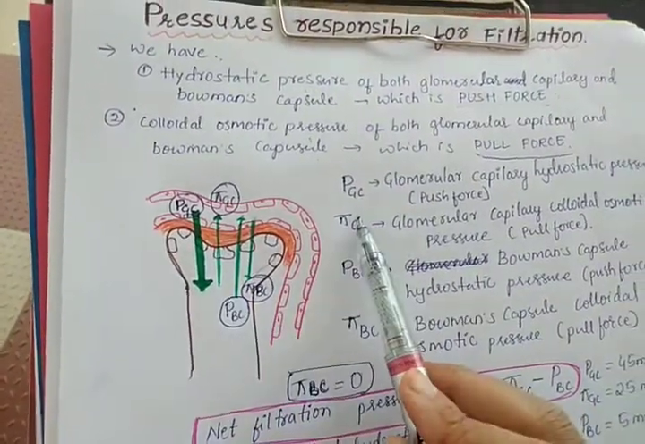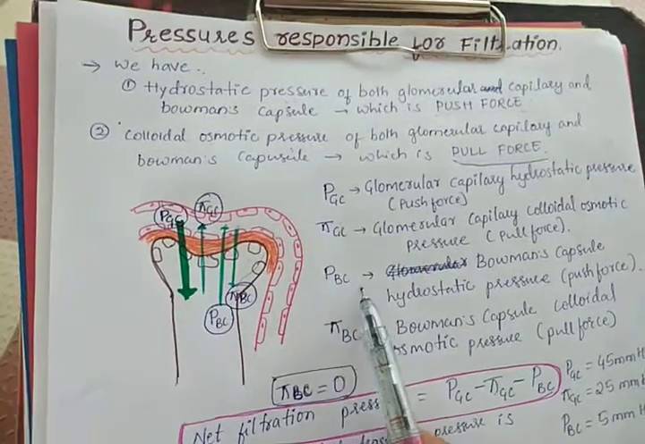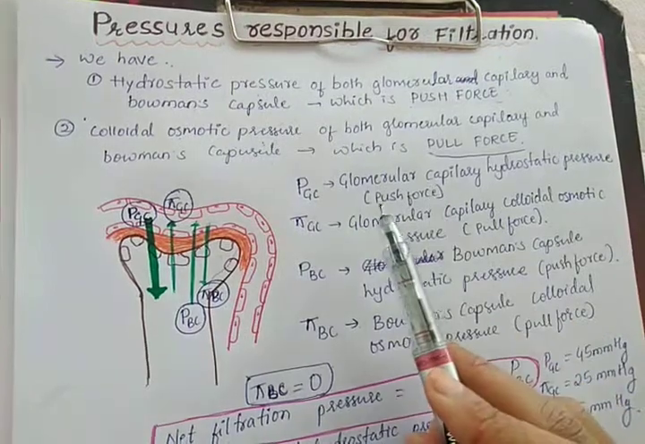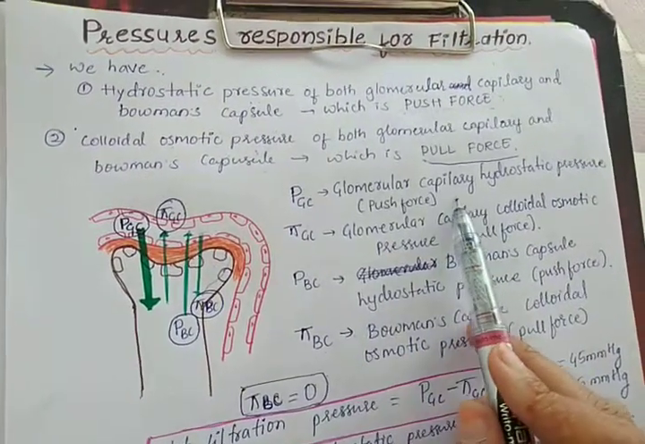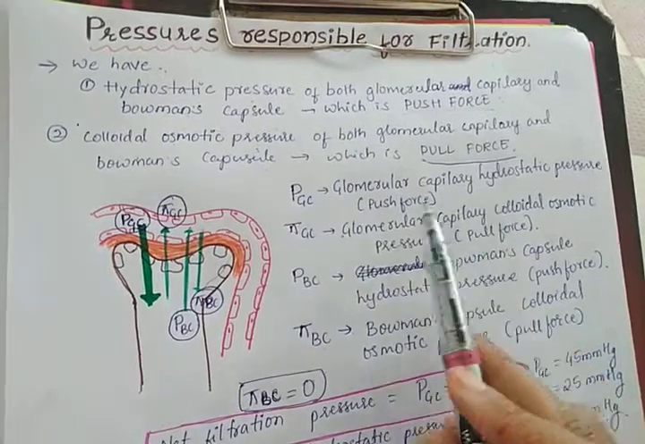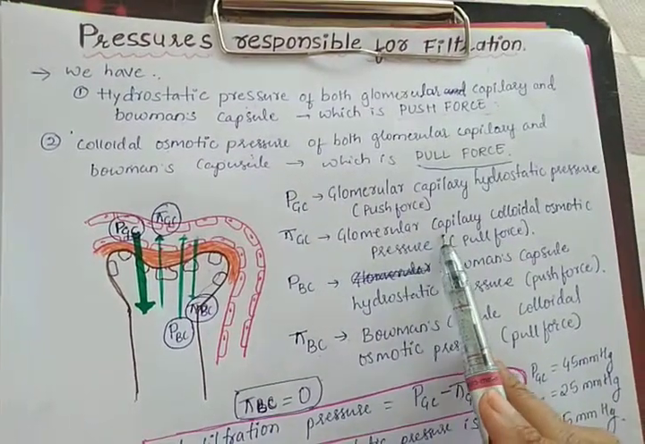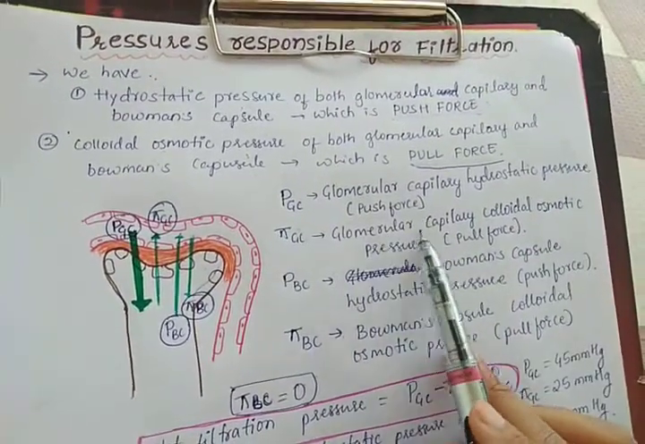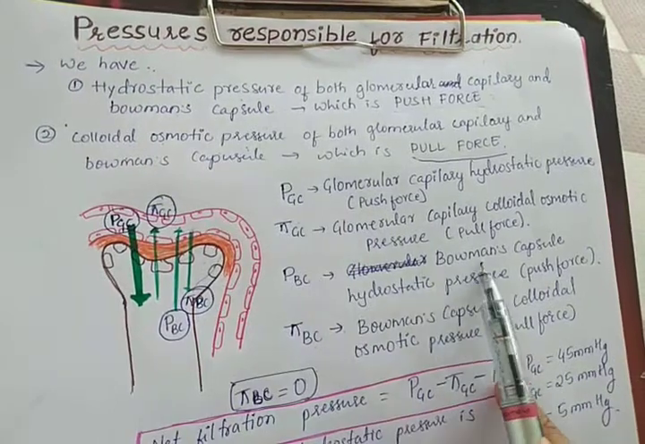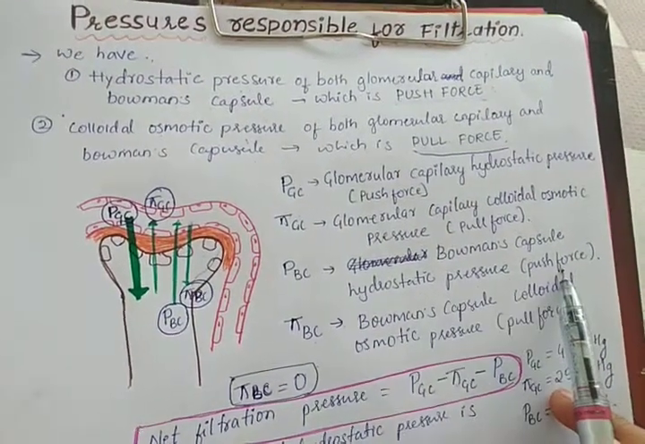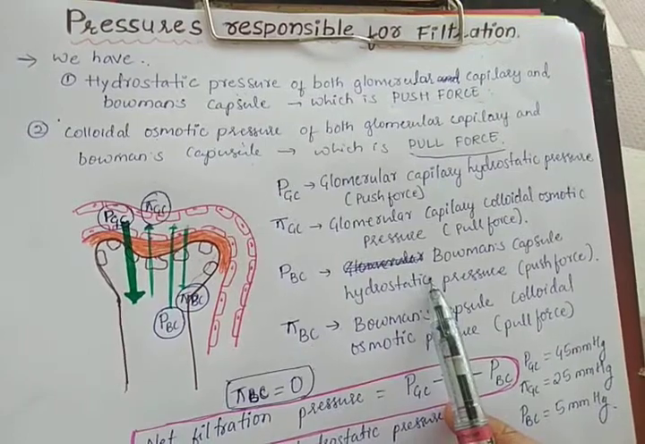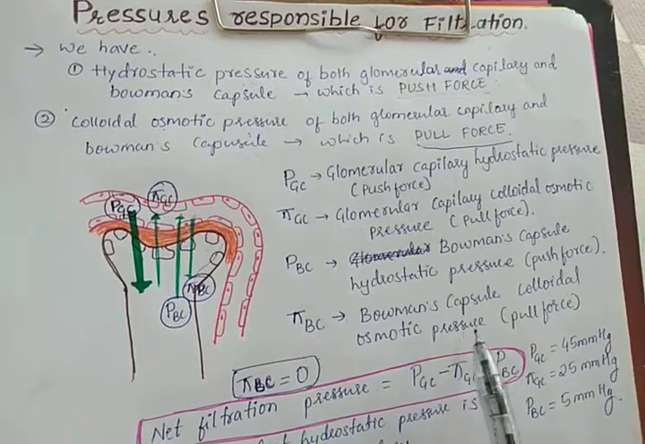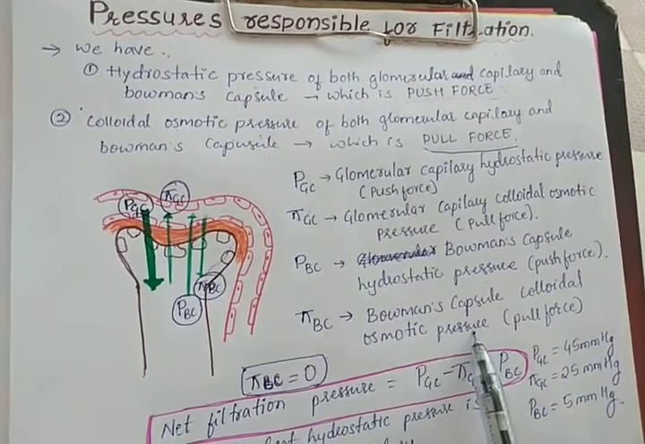Here we have the four pressures, that is PGC, PiGC, PBC, PiBC. PGC is glomerular capillary hydrostatic pressure, that is push force due to the fluid content of the glomerular capillary. PiGC is glomerular capillary colloidal osmotic pressure, pull force, that is due to the protein content of the glomerular capillary. PBC is Bowman's capsule hydrostatic pressure, push force, due to the fluid content of the Bowman's capsule. PiBC is Bowman's capsule colloidal osmotic pressure due to the protein content of the Bowman's capsule.